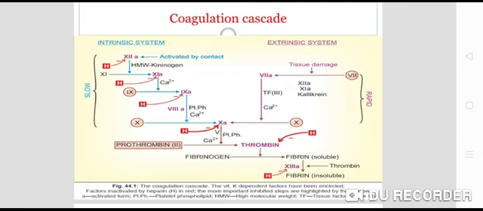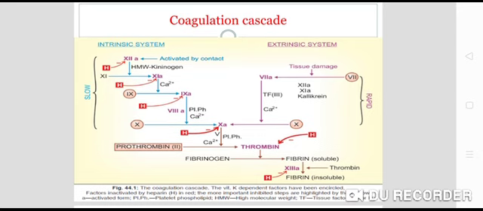Now this fibrin is converted into an insoluble form with the help of factor 13, the fibrin stabilizing factor, and thrombin also helps in this.